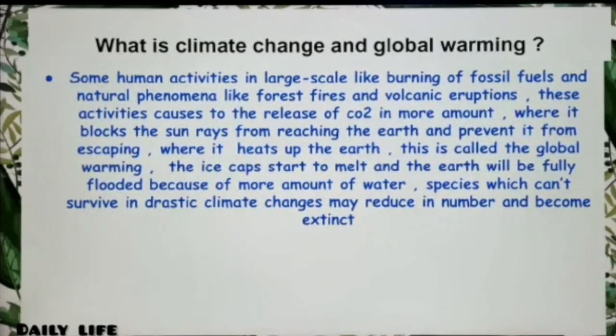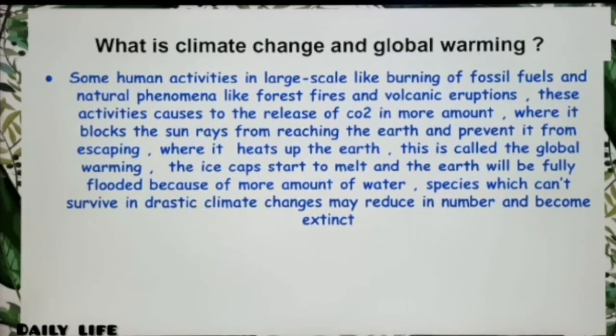Okay, this is the last part that you're going to see, so be attentive. What is climate change and global warming? Some large-scale human activities like burning of fossil fuels, and natural phenomena like forest fires and volcanic eruptions, cause the release of carbon dioxide in large amounts. It blocks the sun's rays from escaping the earth, where it heats up the earth. This is called global warming.